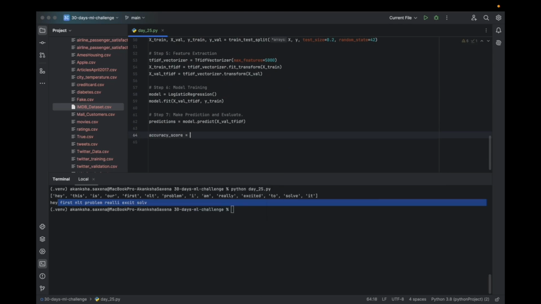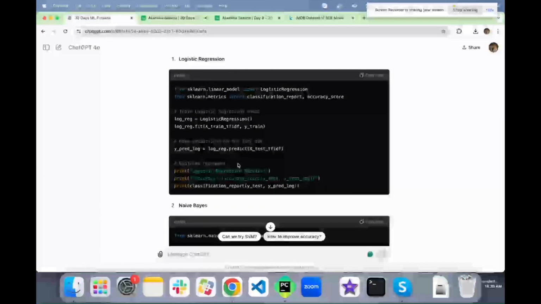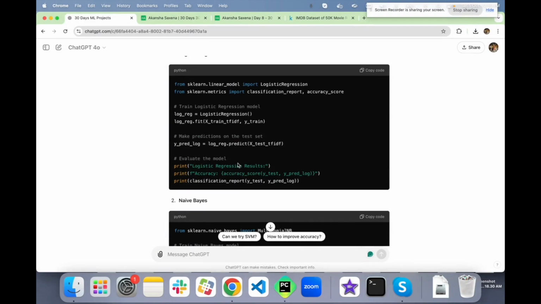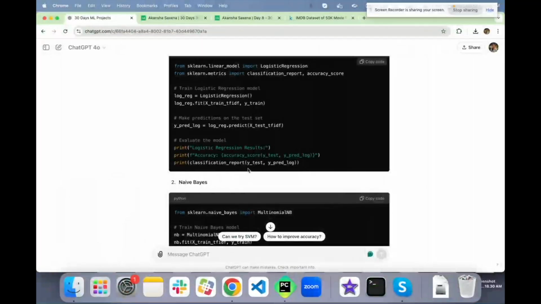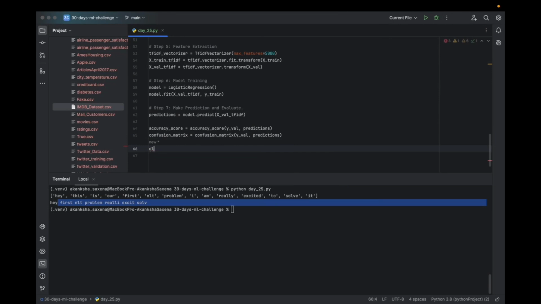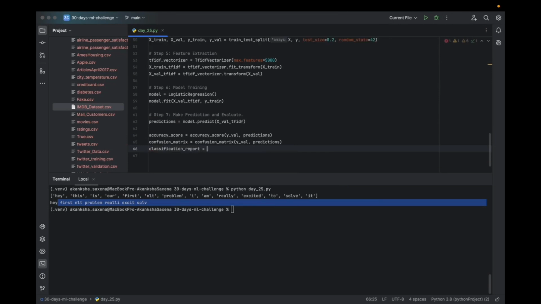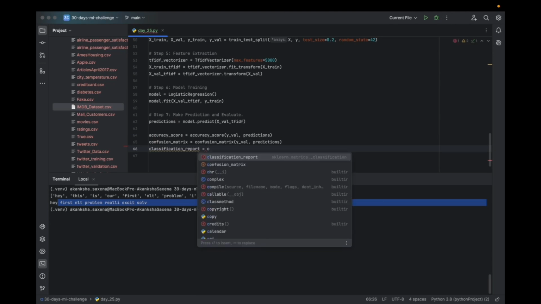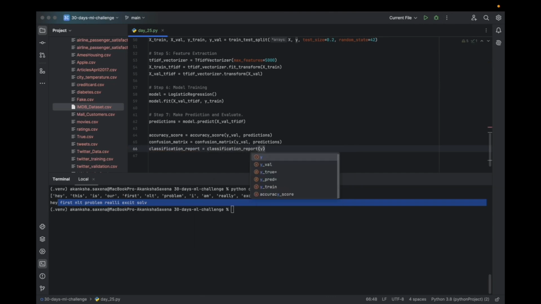So the accuracy score is going to be the actual value and the predictions it has made. Then the confusion matrix is going to be the confusion matrix of the actual value against the predictions. The classification report, why do we use it? To see the precision and recall values, to see the false positives and false negatives. It is going to be against the actual value and the predictions made.